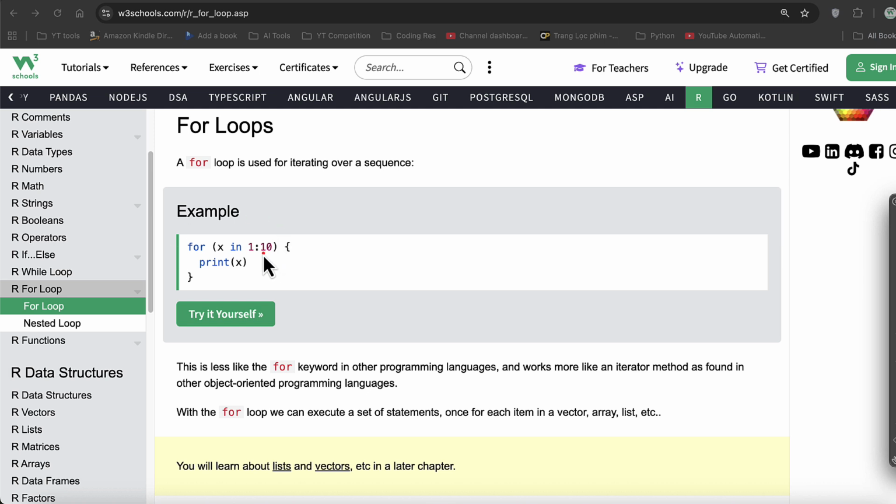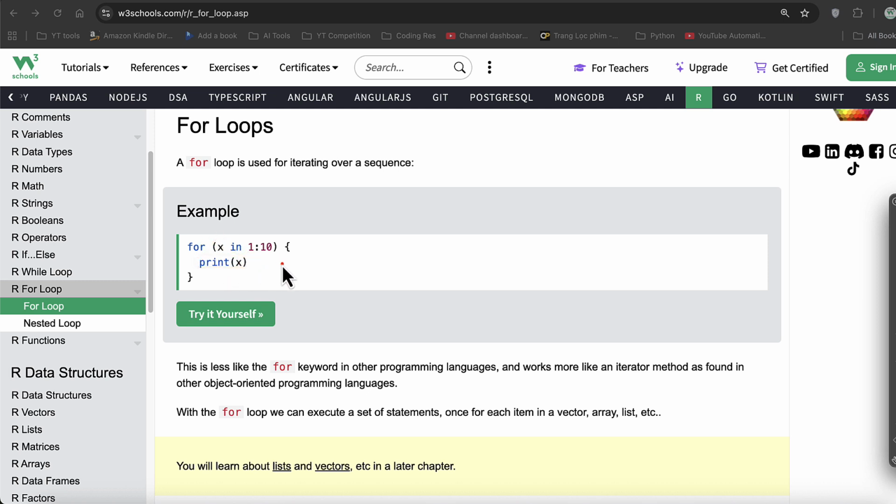Then again go back to the loop. Because we have already printed 1, the in keyword automatically traverses to the next item in your list or sequence. So now it will take 2, assign it to the variable x, and the value is printed. Then again go back to the loop, take 3, assign it to x, print the variable x. Similarly, up till 10, assign it to the variable x, overriding its previous value. Whatever the previous value was, override it and then print it.